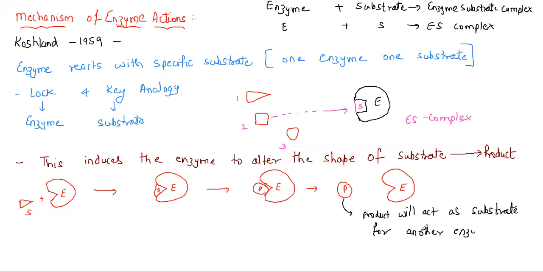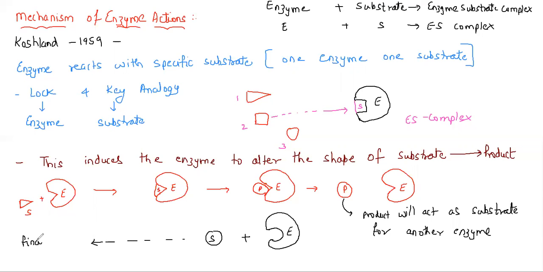So there has to be another enzyme. Let's take, for example, this. Now this is another enzyme, the black color one. For this enzyme, this product is now going to act as a substrate. Again it will react, again a product will be formed, and the reaction goes on and on till it becomes the